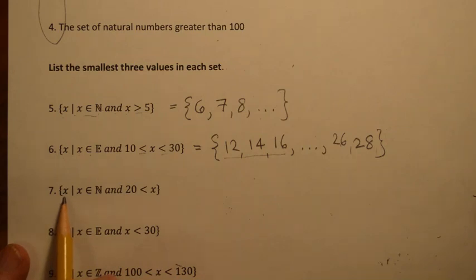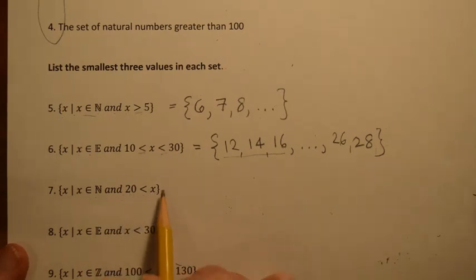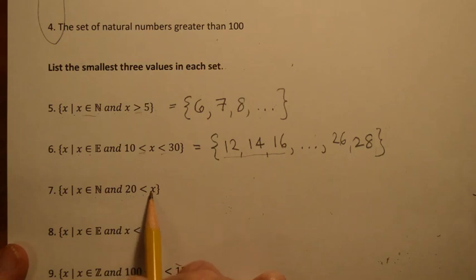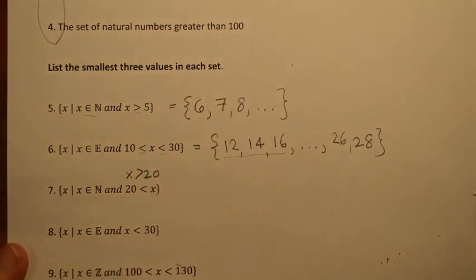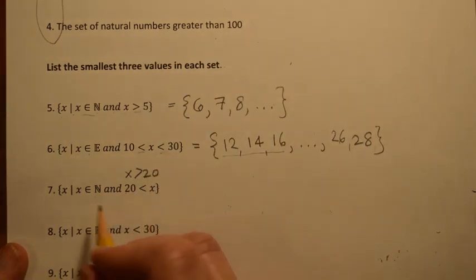Okay. This one says x has to be a natural number and it has to be strictly less than 20. Right? This is saying x is greater than 20. Oh, sorry, that was the wrong way. Glad I said that. This really is the same thing as x is greater than 20. It's just written in the opposite direction.